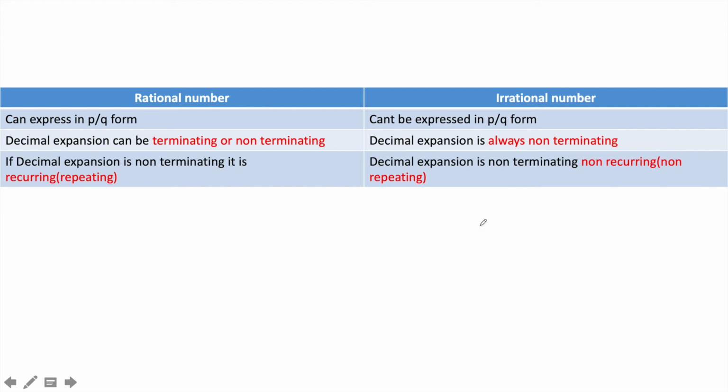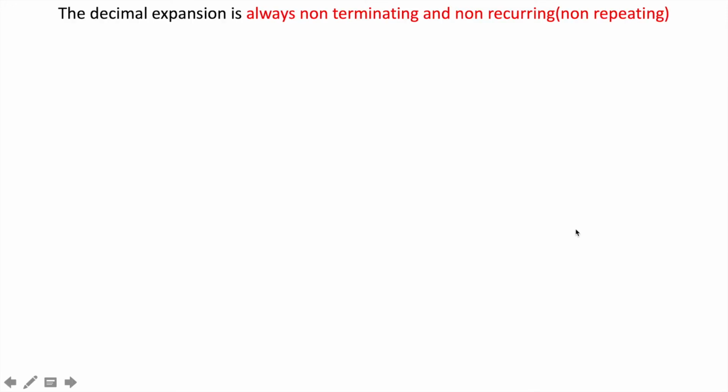I will write one example of a non-terminating, non-recurring decimal. This is a non-terminating decimal number, but it doesn't follow any particular pattern after some decimal points. Any number can come randomly. So the decimal expansion of an irrational number is always non-terminating, non-recurring.